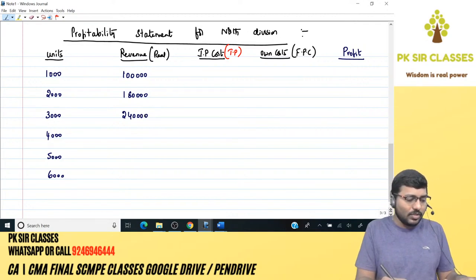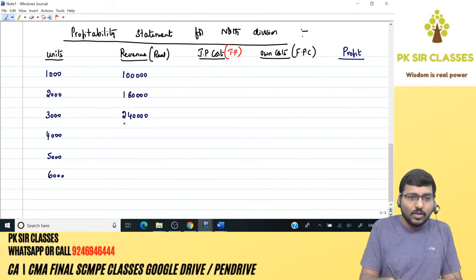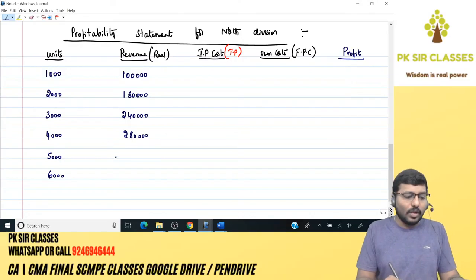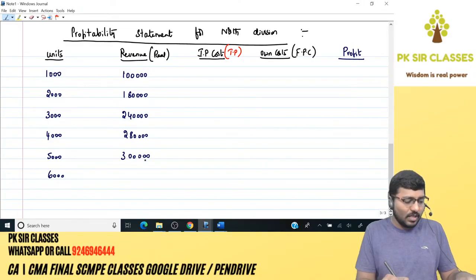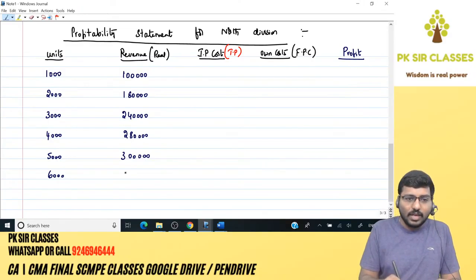Next, 4,000 into 70: 2,80,000. What else do you have? 5,000 into 60: 3 lakhs. What else? 6,000 into 50: 3 lakhs again.